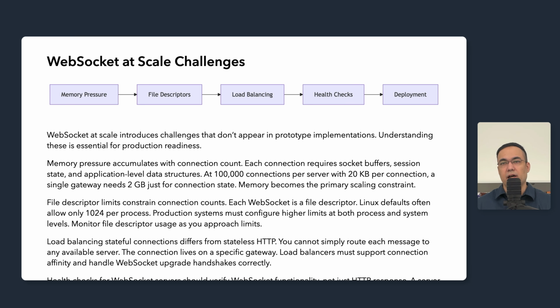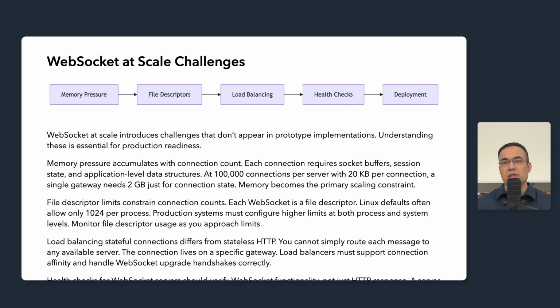We must configure higher limits at both process level using ulimit and system level and kernel parameters. Monitor file descriptor usage and alert as we approach the configured limits. Load balancing stateful connections differs fundamentally from stateless HTTP. We cannot route each message to any available server. The connection lives on a specific gateway, and all messages for that connection must reach that gateway.